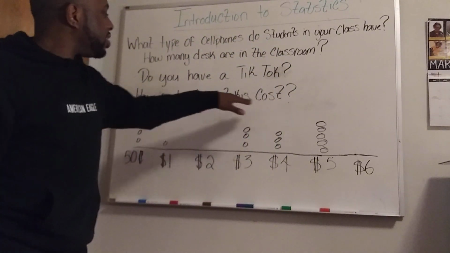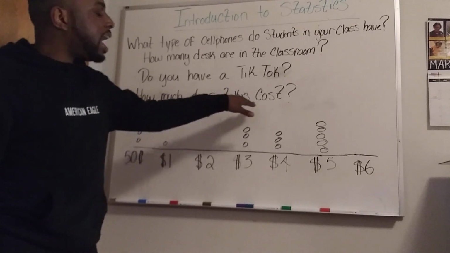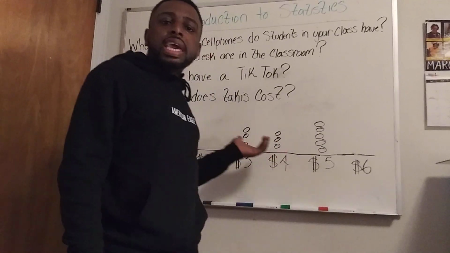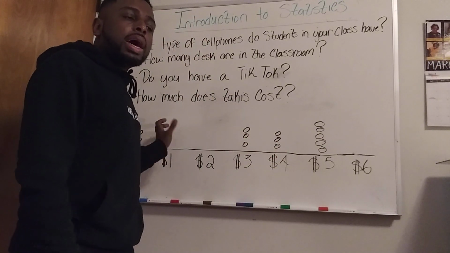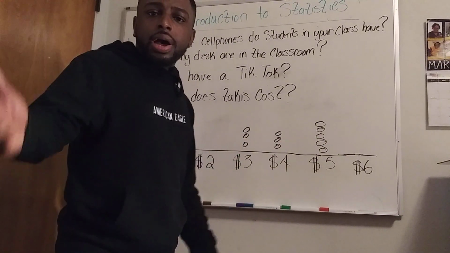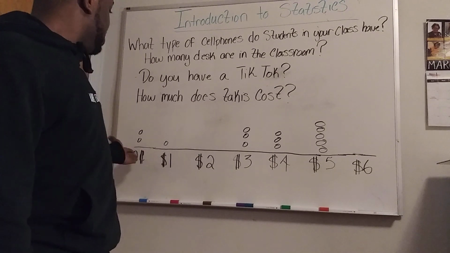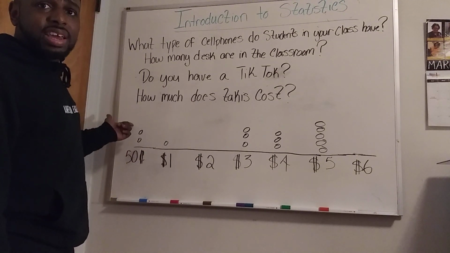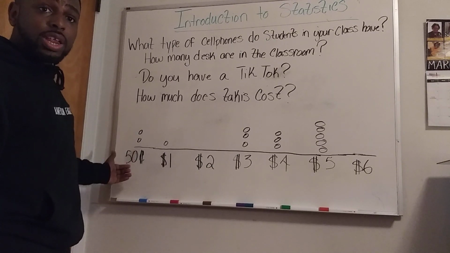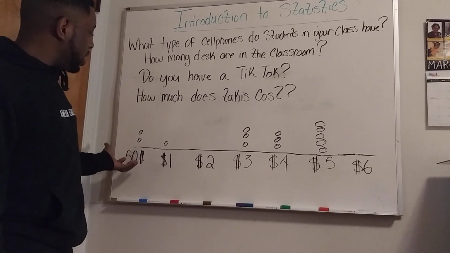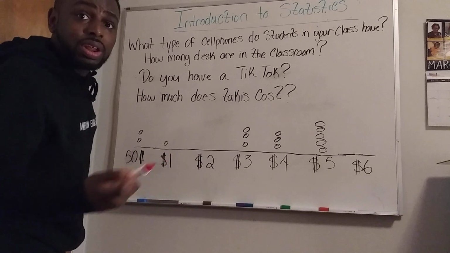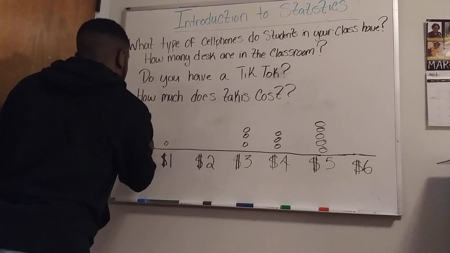Now, let's go back to this last question. How much does Takis cost? In order to collect data, sometimes we have to draw a picture. And again, this is called a dot plot. It shows the spread of data upon a data set. Let's just say Jackson said that Takis cost 50 cents. And then Jakaya said the same thing. So 2 people said 50 cents. These dots represent one entity or one person. So 2 people said it cost 50 cents, so I just put 2 dots. It's called a dot plot, so we're going to put dots.